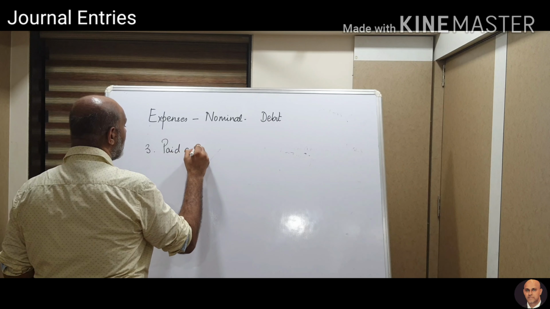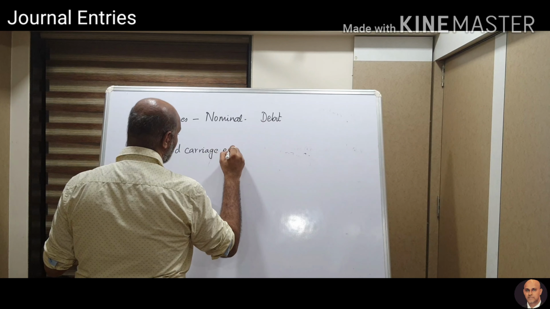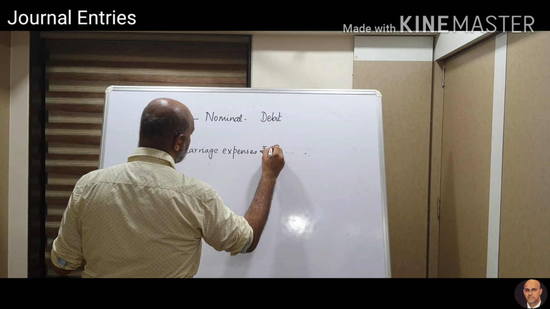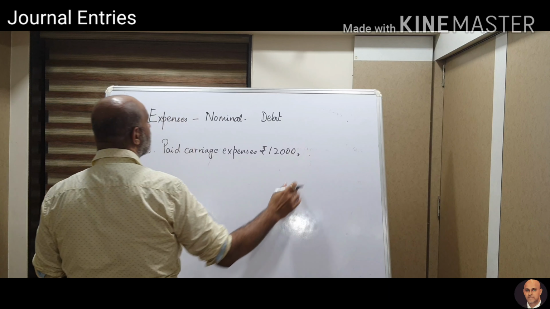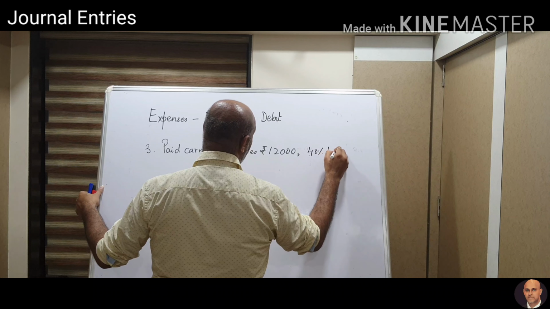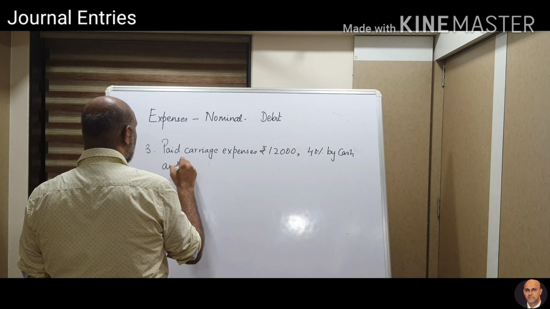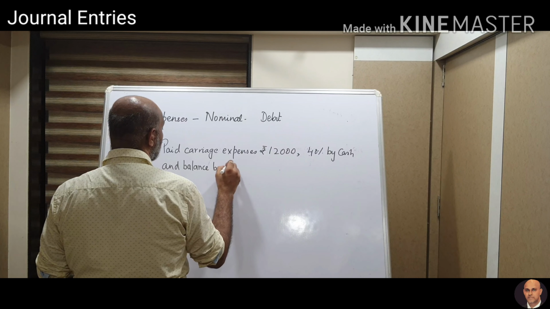Paid carriage expenses rupees 12,000, 40% by cash and balance by check.